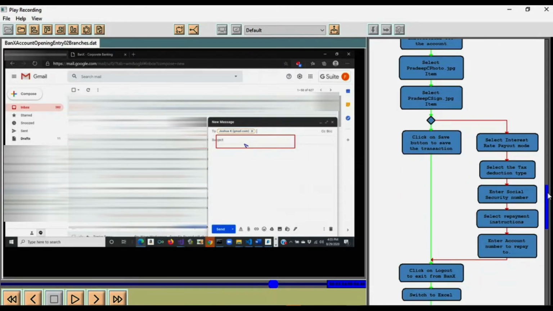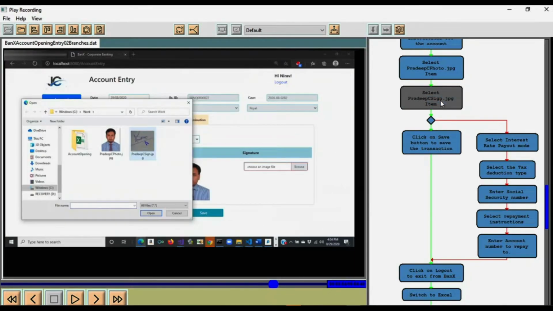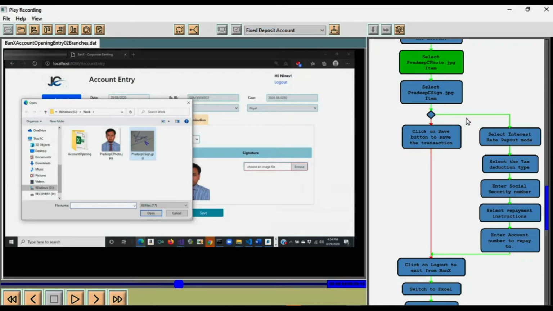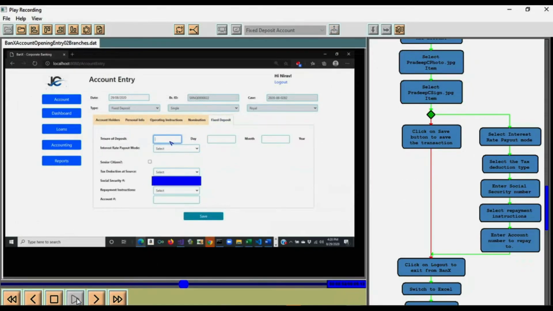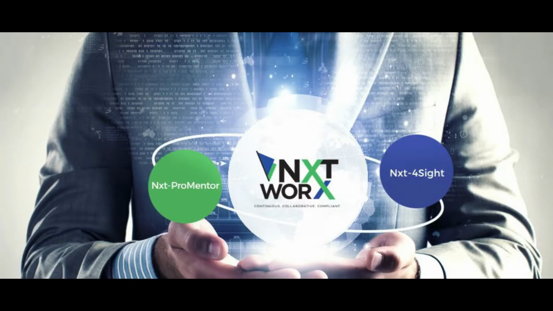Captured scenarios can be selected from a list of scenarios. Once selected, the scenario can be played from the start or from the current time of the video. Notice that after selecting the scenario, both the duration of the video and the active path in the flow diagram change to reflect the scenario flow. The selected scenario can now be viewed. We have shown you some of the features of our NXT Pro Mentor solution.